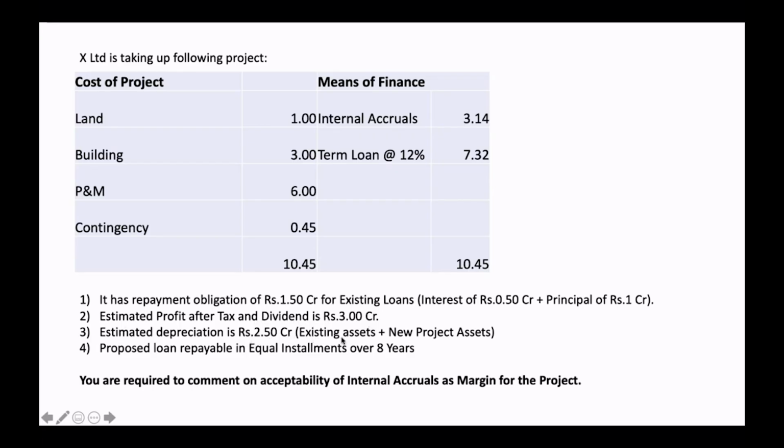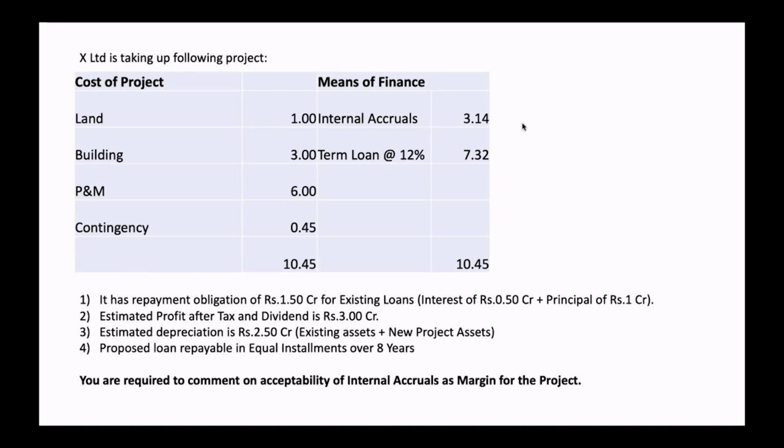This is both on the existing asset as well as the new project asset. Then the proposed loan is repayable in equal installments over a period of 8 years. You are required to comment on the acceptability of internal accruals as margin for the project, whether these internal accruals can be accepted or not. So how would you take that decision?